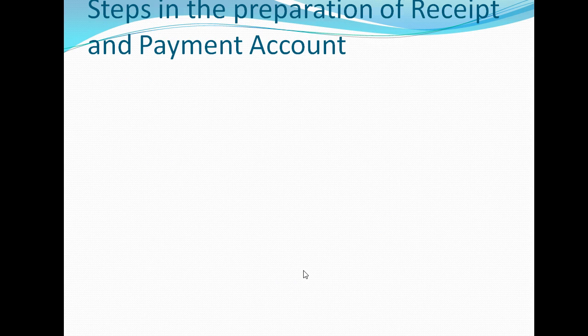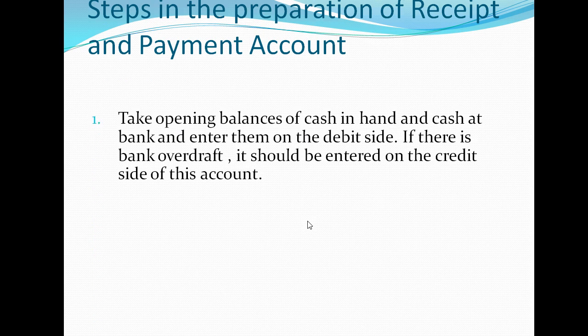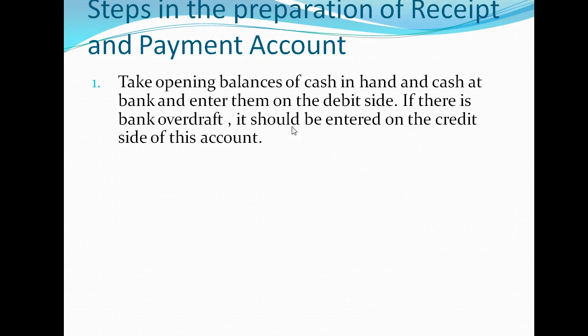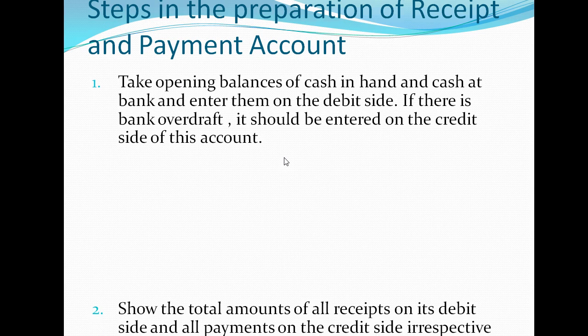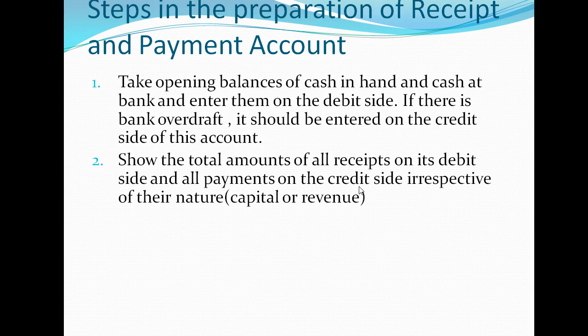What are the steps involved in the preparation of receipts and payments account? First of all, take the opening balance of cash in hand and cash at bank and enter them on the debit side. If there is bank overdraft, it should be entered on the credit side of this account. Show the total of all receipts on its debit side and all payments on the credit side, irrespective of the nature, whether capital or revenue.